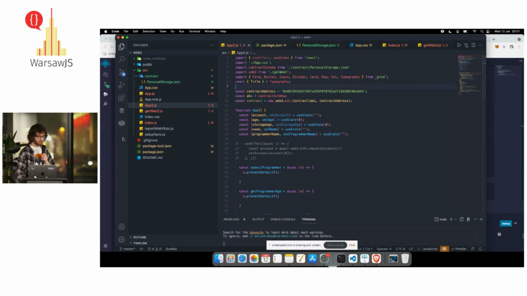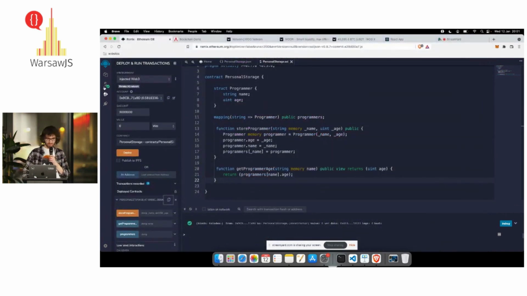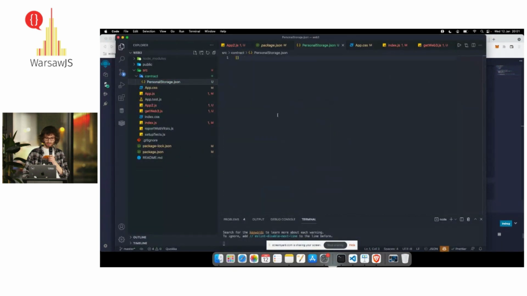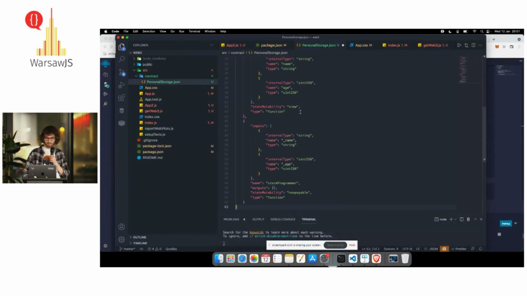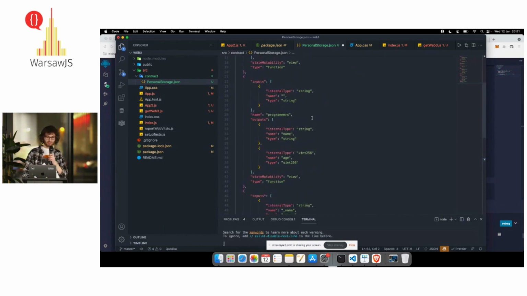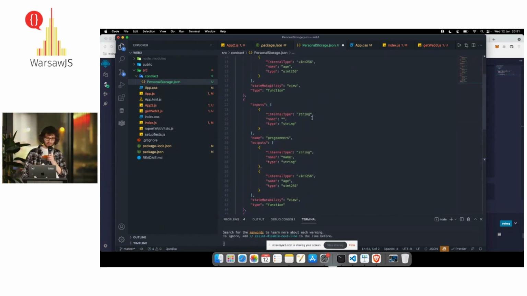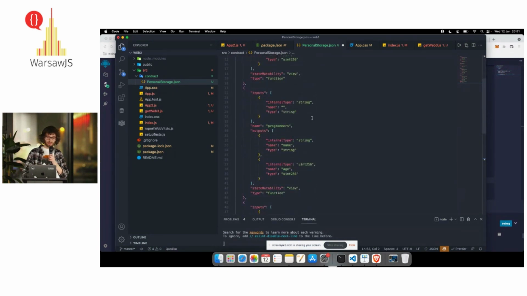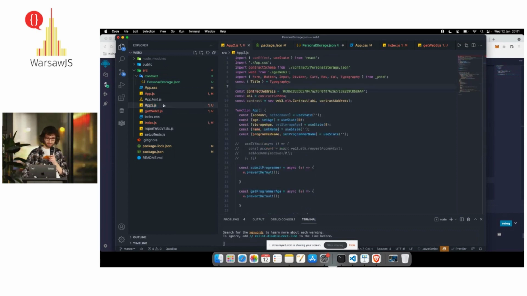Like I mentioned before, we need this ABI. After compiling the smart contracts, we have something like ABI. I will show you how it looks. So this ABI is like a contract schema, a description of our smart contracts. So using this, Web3 knows how to interact with the smart contract.